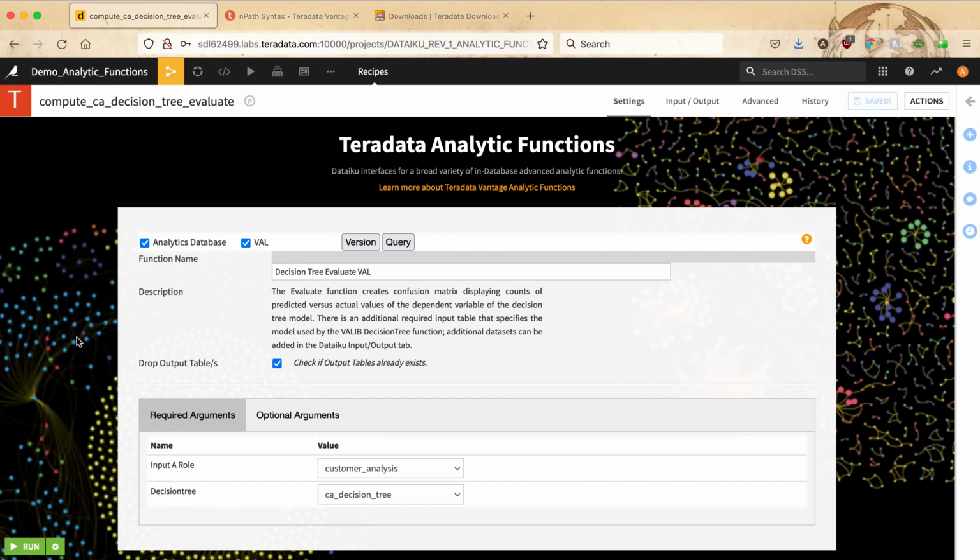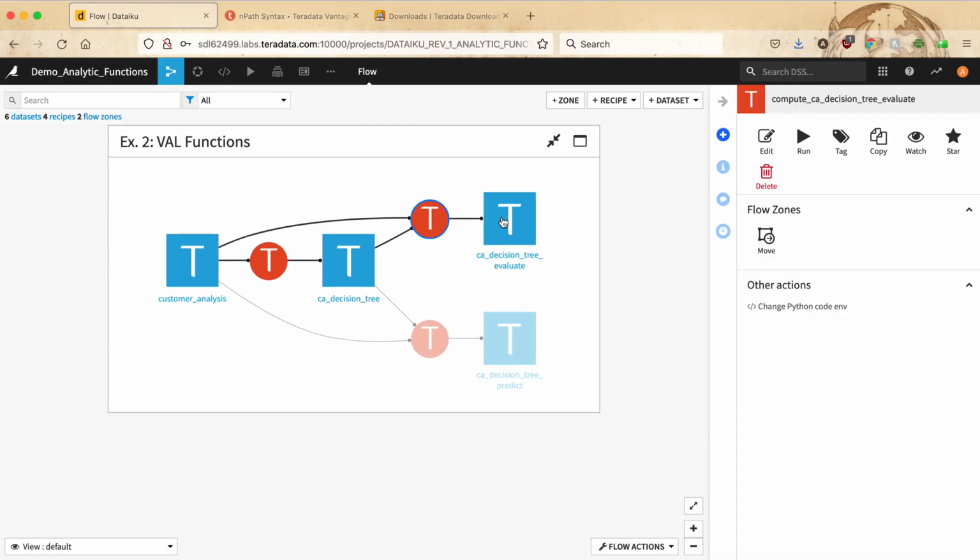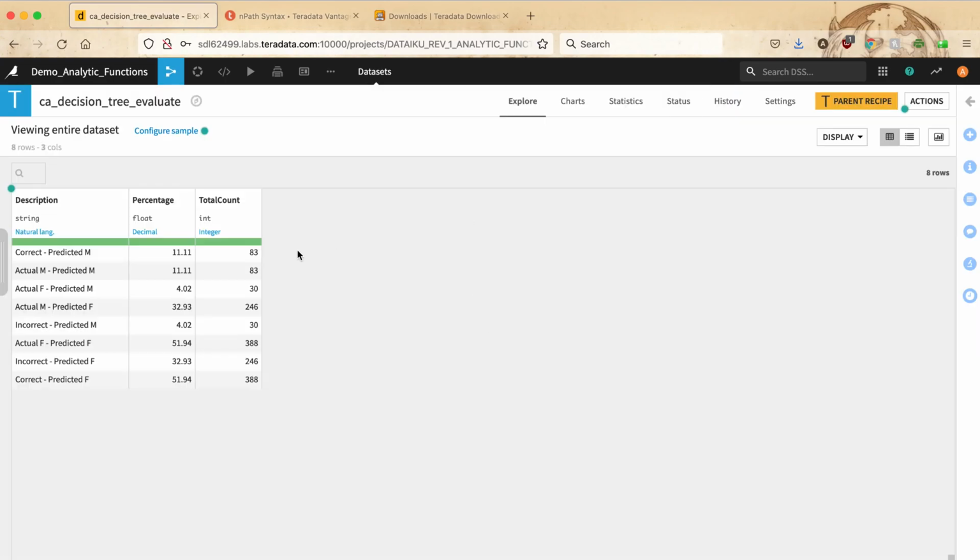We start first with illustrating the decision tree evaluate VAL function, which is also available in the list of function names. And this produces the confusion matrix for this analysis. The result is a dataset with a confusion matrix output.